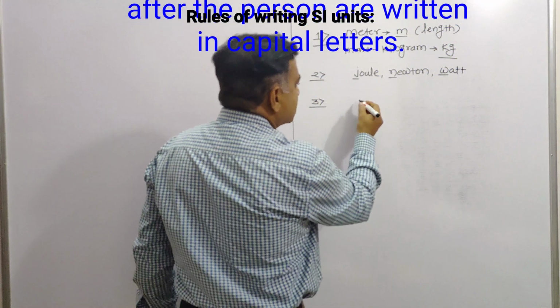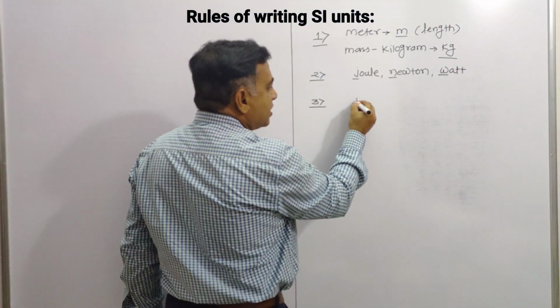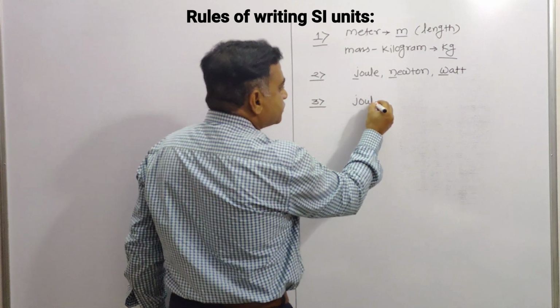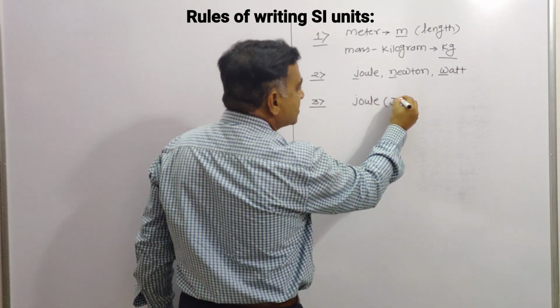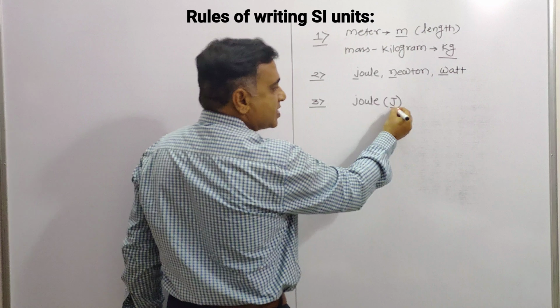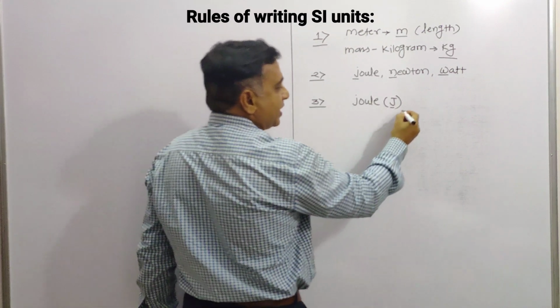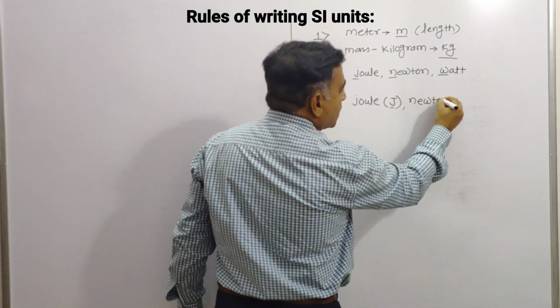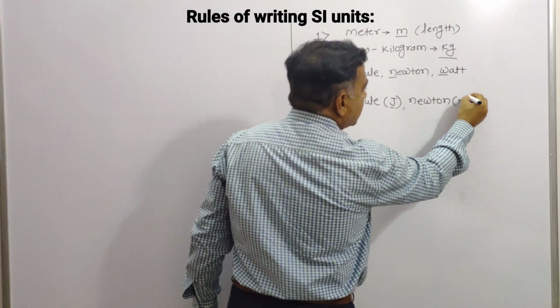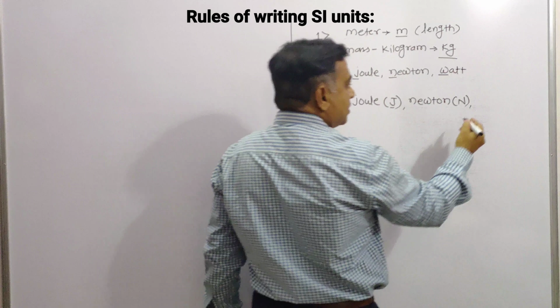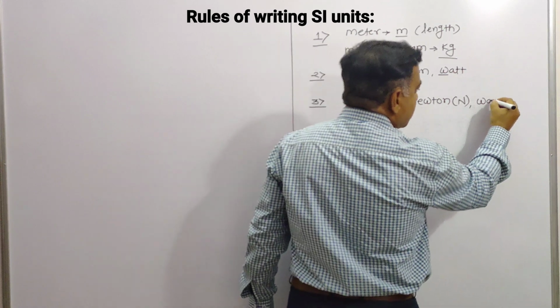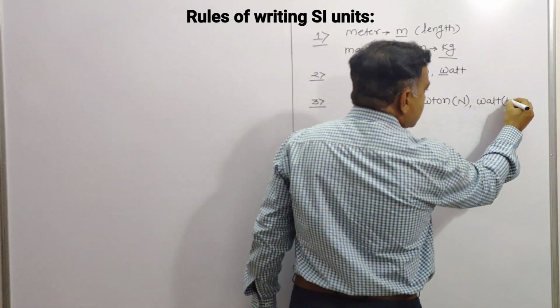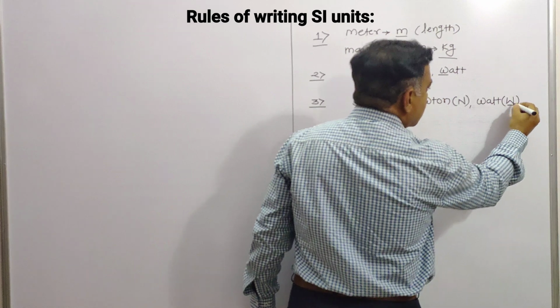Let us see. Just like joule. Joule is written as J, represented by capital J. Just like newton, newton is represented by capital N. And the third one, watt, is represented by W, capital W.